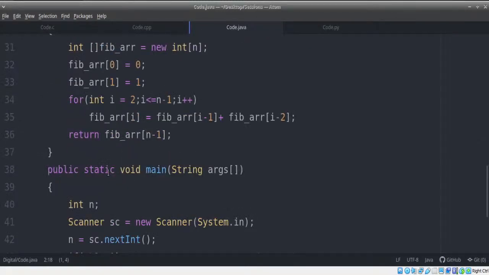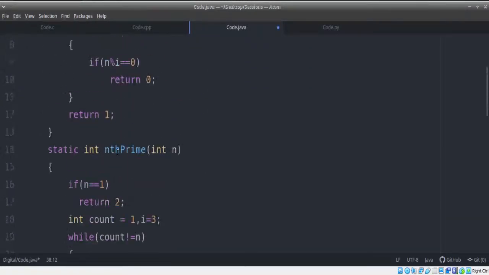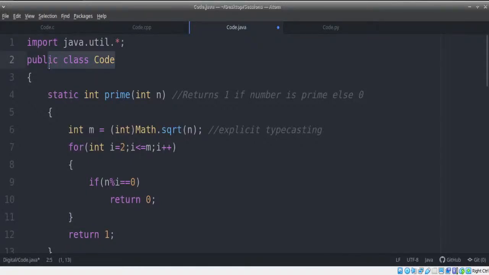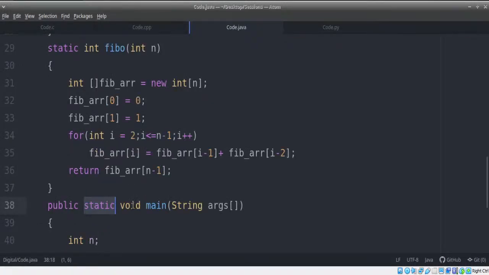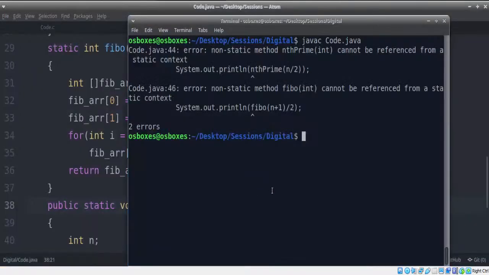If main is not static, I need to create an object of this class. But when can I create an object of this class? When I go to main. So there's a deadlock. If I don't make it static, I cannot enter this class. If I cannot enter this class, I cannot create an object to call main. So to avoid this, we always make it static. That's the reason we use the static keyword there.